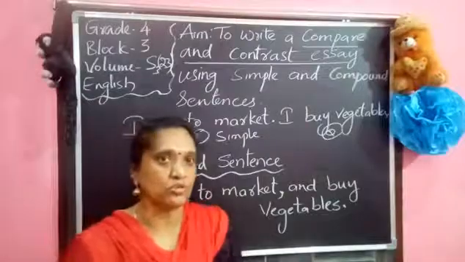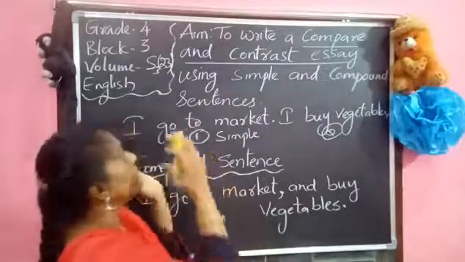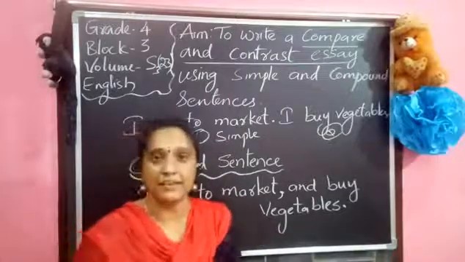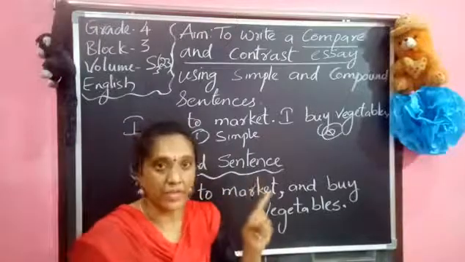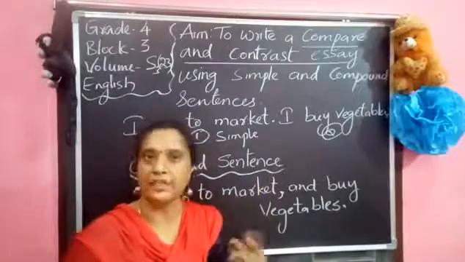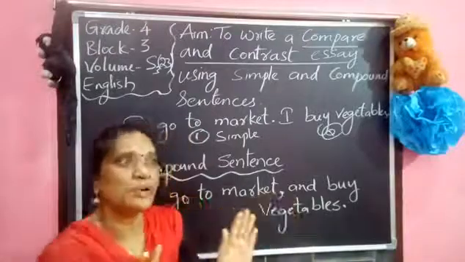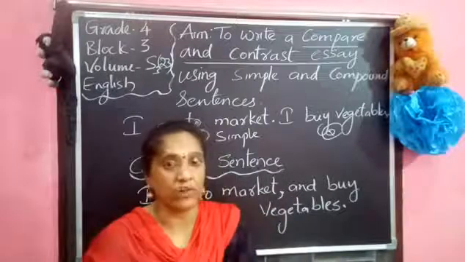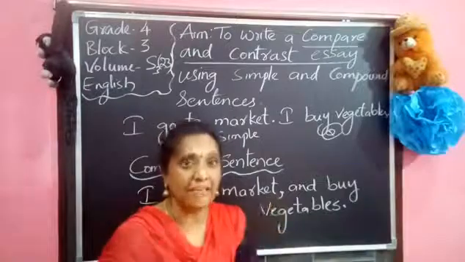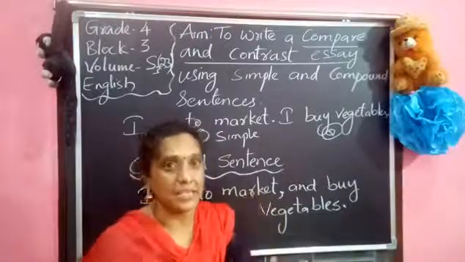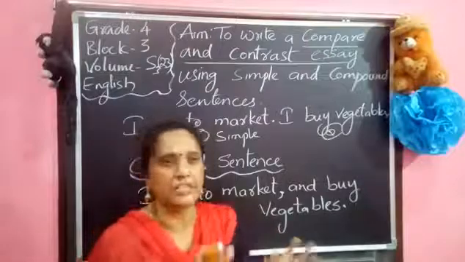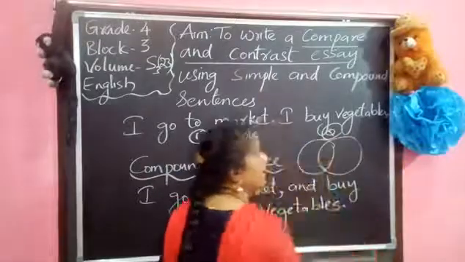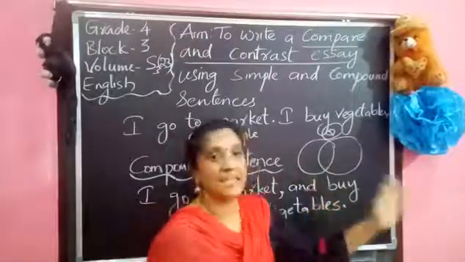Now you are supposed to write an essay using simple and compound sentences. So what are we going to write? Already we had listened to stories. One is The Torch, the other one is The Golden Goose. So let us compare, because both the stories are folk tales. One is a modern folk tale, the other one is an old folk tale. Both have the same ideas, same model, same methodology. Previously we compared them by using the Venn diagram. I think you remember. There we used the Venn diagram, writing the similarities and differences.